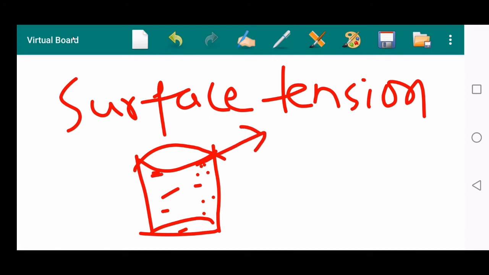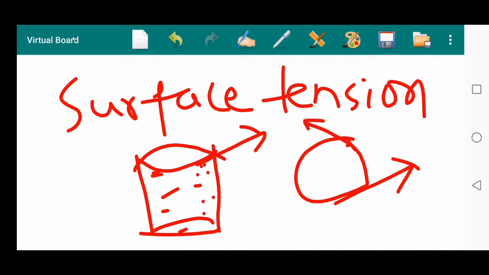If the surface of the liquid is circular, then the surface tension acts along the tangent to the circle. Surface tension always acts in the tangential direction. So surface tension also has both magnitude and direction, but surface tension is also not a vector quantity.